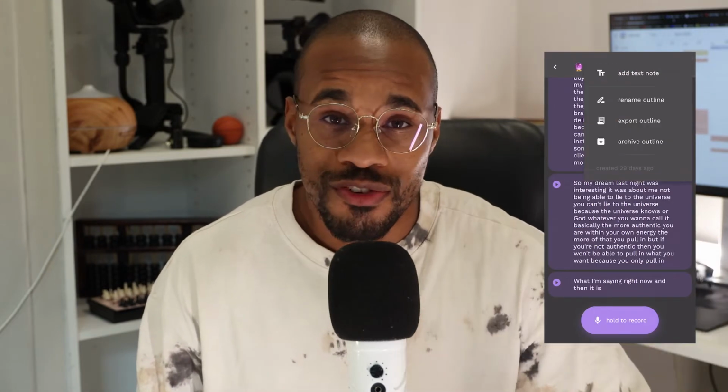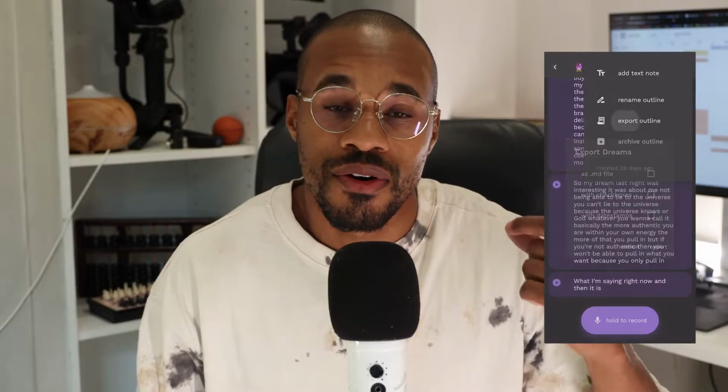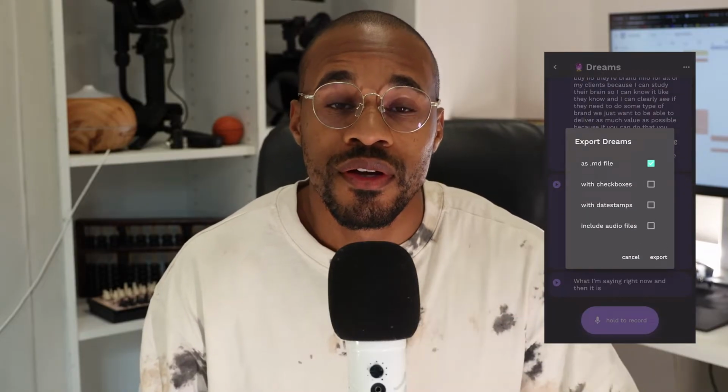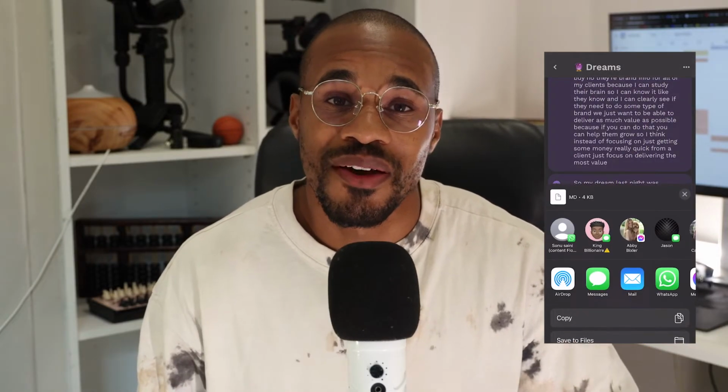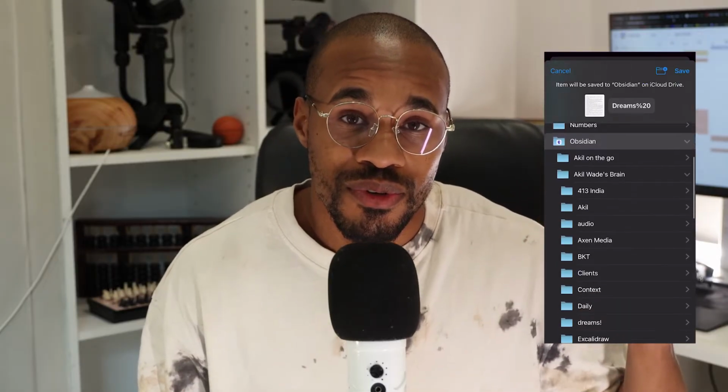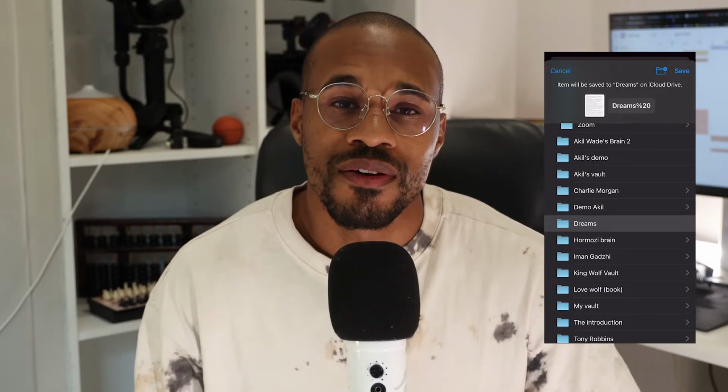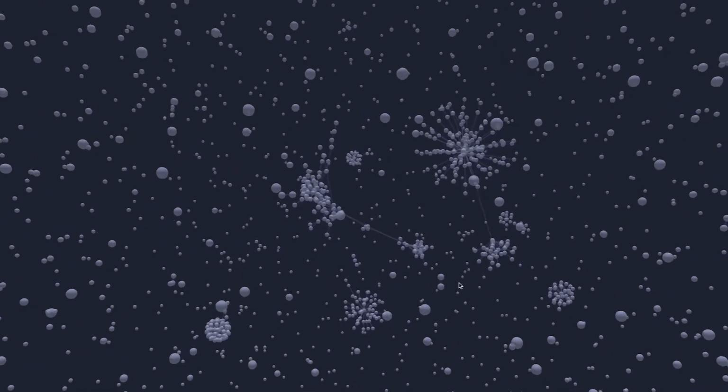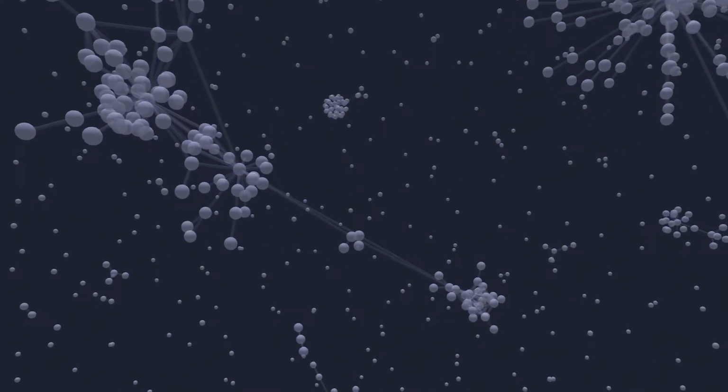Now, when you go back to the Voice Liner app and you go ahead and export those dreams that you have, you can see in your iCloud the Obsidian folder. You can save it right in there, and now you have notes directly in your Obsidian Vault. And this is so cool because over time you'll have this big brain-like diagram. And let me show you how to get this on your laptop.